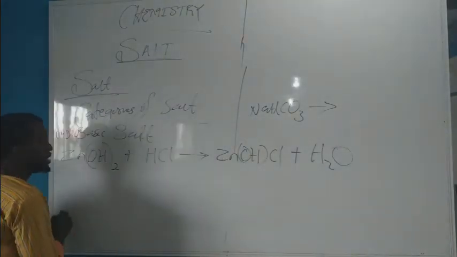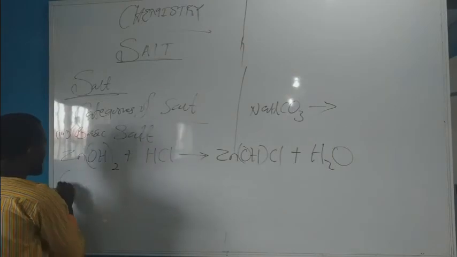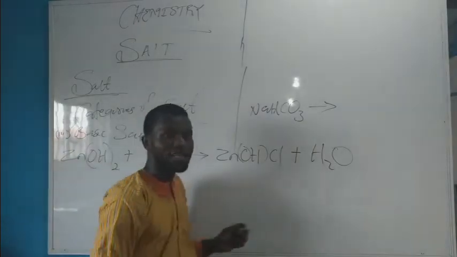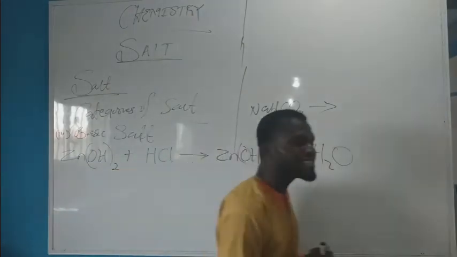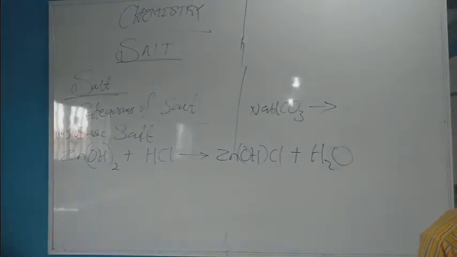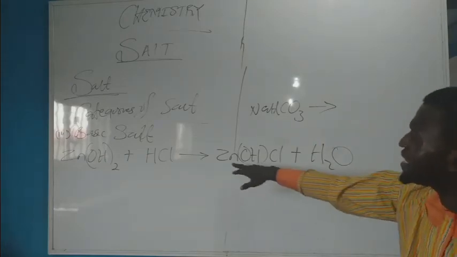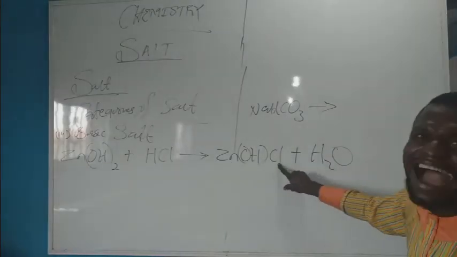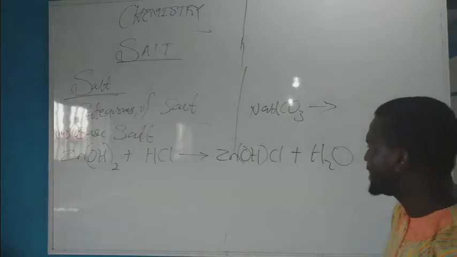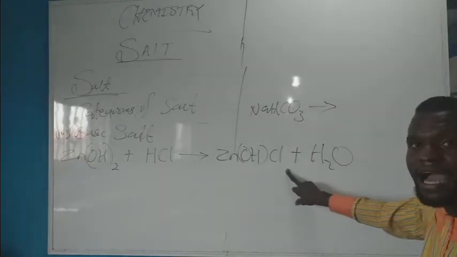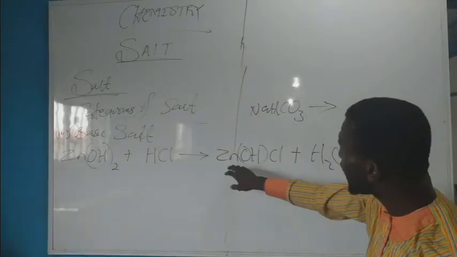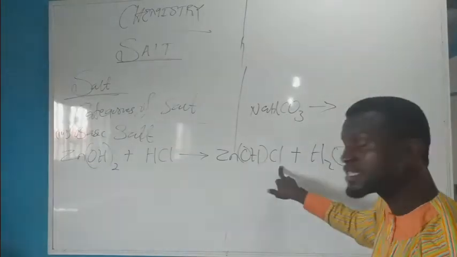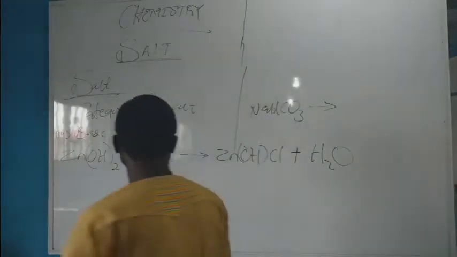Then we also have another one here, which is a typical example. Now, for zinc hydroxide chloride, a basic salt can readily be identified by the presence of a hydroxide species between the metallic ion and the acid ion. So in that case, zinc hydroxide chloride, how do we know this is a basic salt? We shall examine this question from the UTME position. The presence of OH between this and this indicates that this is a basic salt.